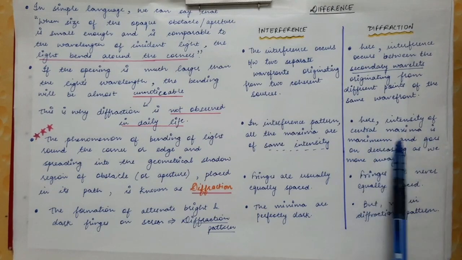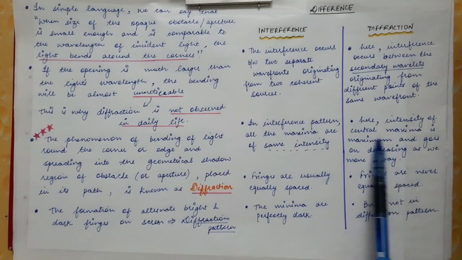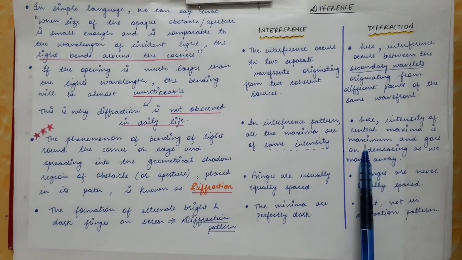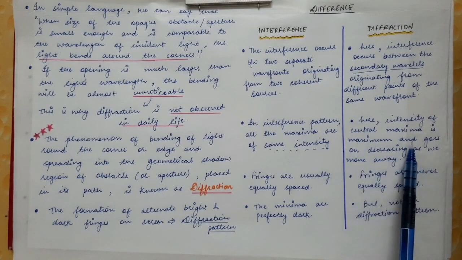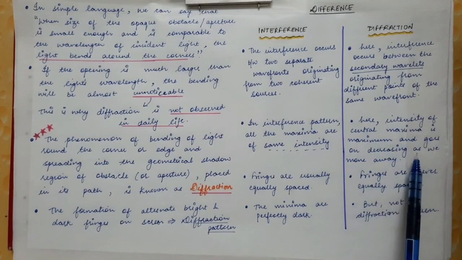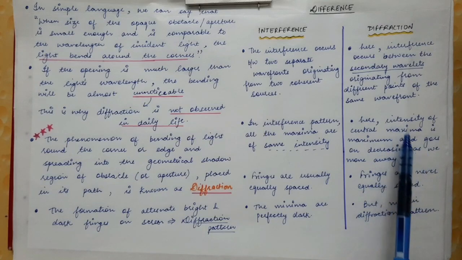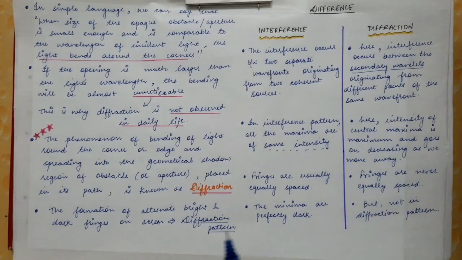So here the intensity is not uniform. The intensity of the central maxima is maximum of all, and as you move away from the center of the screen, the intensity keeps on decreasing.